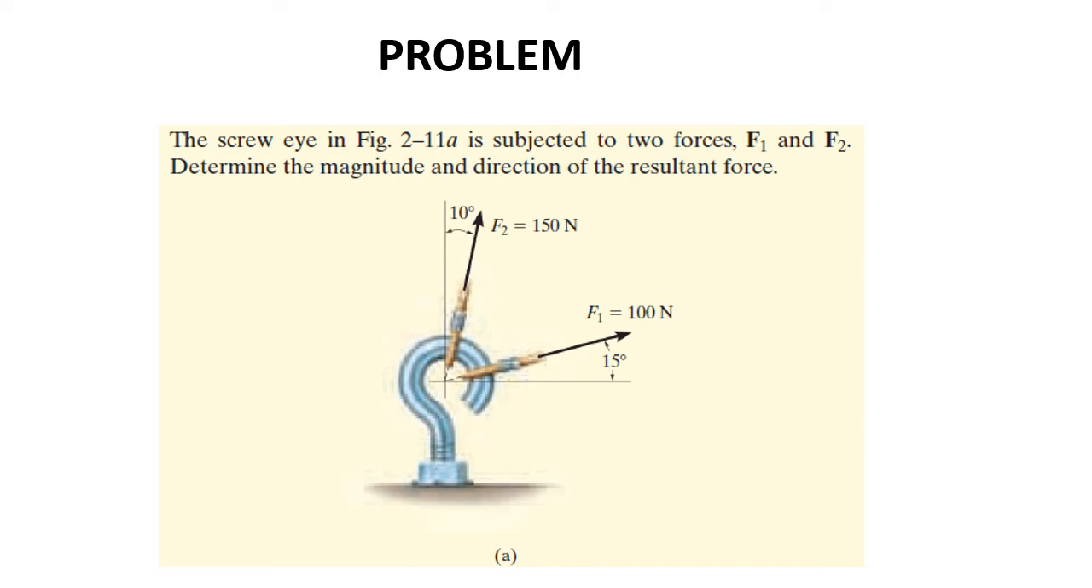In this problem, F1, 100 newtons, is 15 degrees above the horizontal line, and F2, 150 newtons, is 10 degrees inside the y direction, the y axis. This is simple. Now we move into the solution.